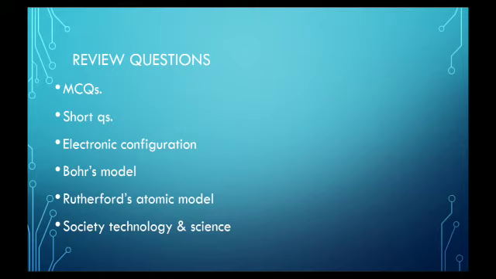Then the concept of electronic configuration, you must have complete command on solving the electronic configurations of almost all the elements. Okay, when you learn to do the electronic configuration easily, then you will be able to find out the position of the elements in the periodic table. Like if only the valence shell electronic configuration of any element is given to you, you can find out the position, the number of groups, the number of periods of all of these elements only by knowing that one piece of information, the valence shell electronic configuration.